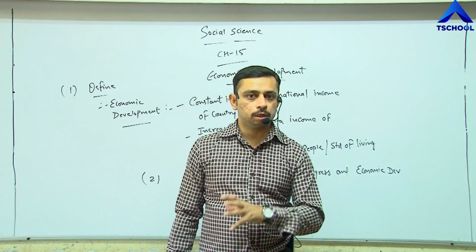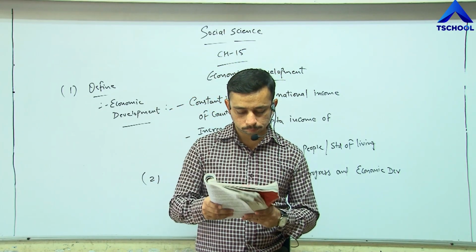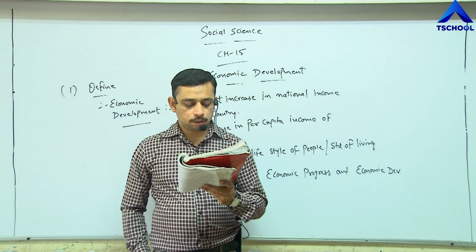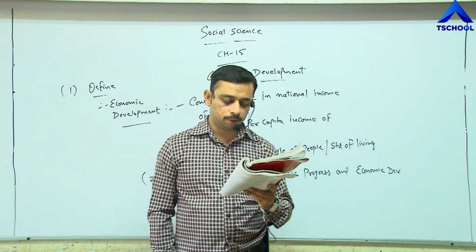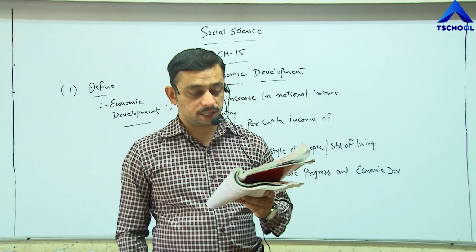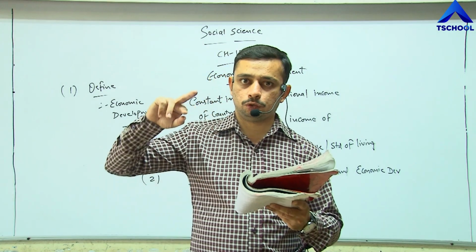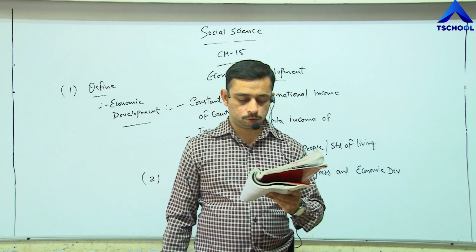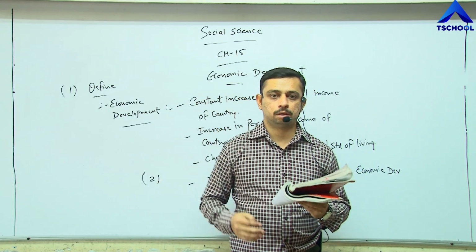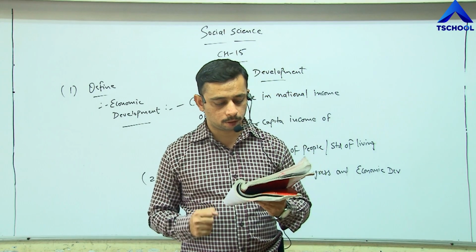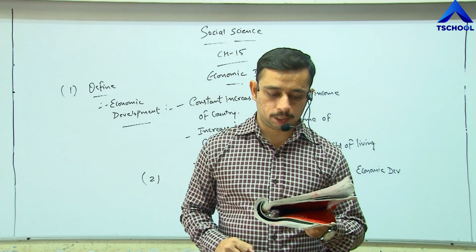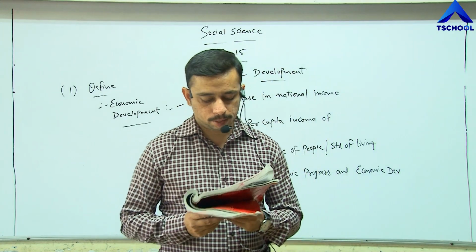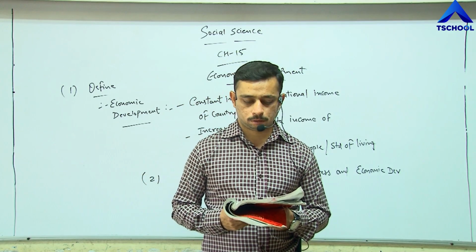Now let us look into what has been given in the textbook. In the ordinary sense, both economic progress and economic development show an increase, right? But there is a lot of difference between the two. There are 3 points given, 3 differences between progress and development. Look into the textbook. Point number 1: on the basis of the development process.